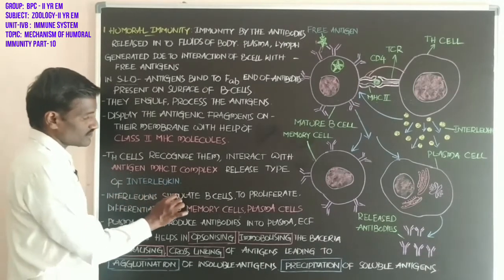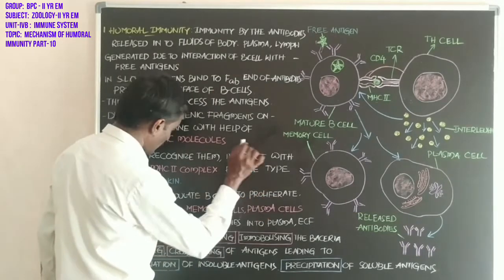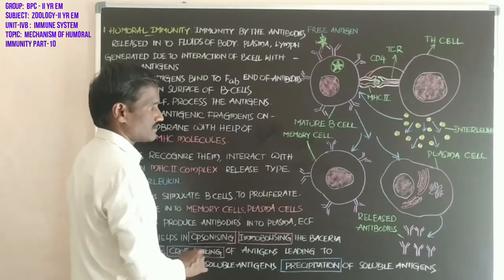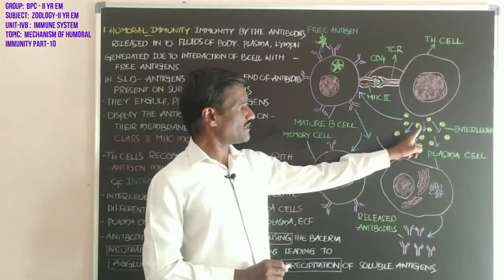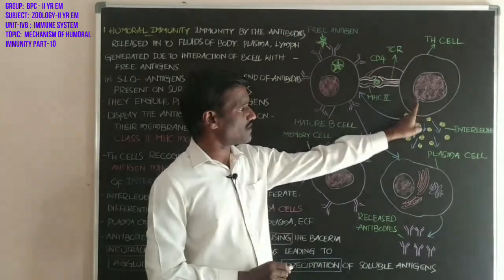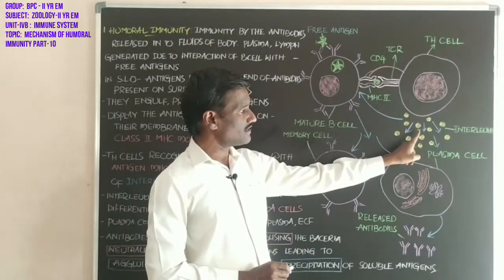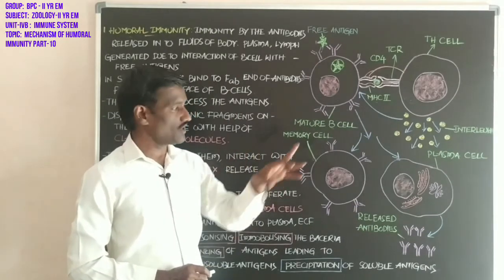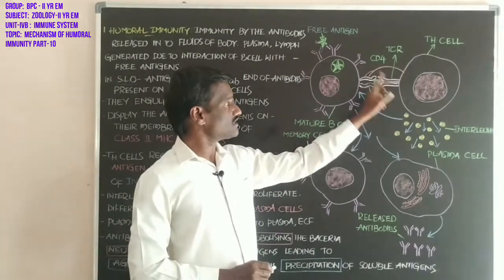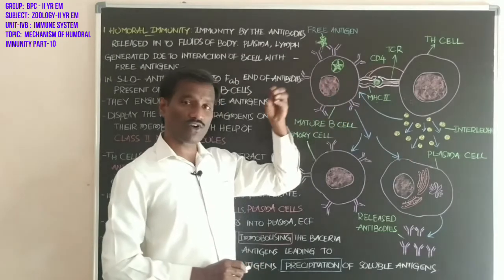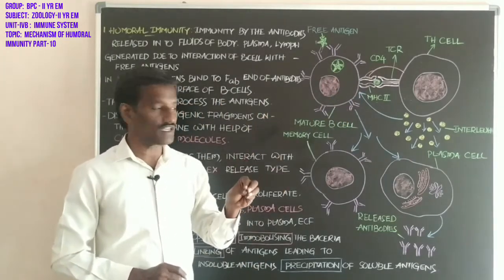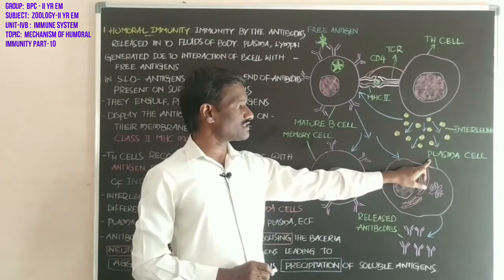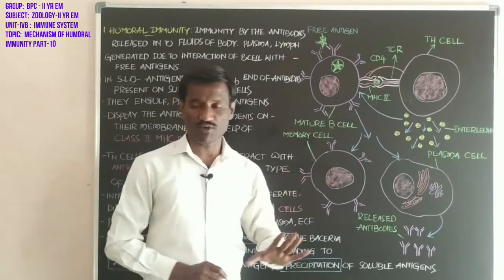Next, interleukins stimulate B cells to proliferate and differentiate into memory cells and plasma cells. These interleukins are secreted by the T helper cell, and interleukins are one type of cytokine. They stimulate the B cell to proliferate and differentiate into two types of cells. One is the plasma cell, another one is the memory cell.